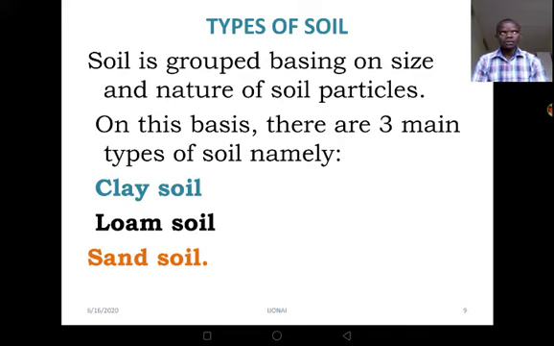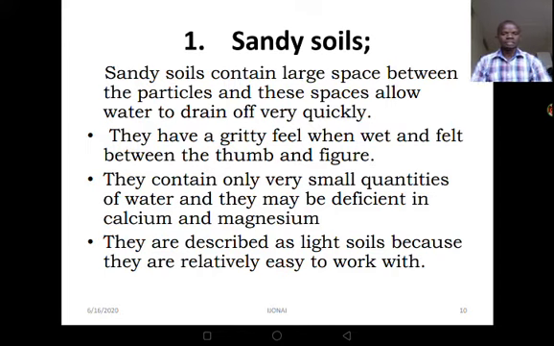Now, let's look at types of soil. Soil is grouped based on size and nature of the soil particles. On this basis, there are only 3 types of soil. The first type is clay soil, the second type is loam soil, and the last one is sandy soil. Now let us first begin by talking about sandy soils. Sandy soils contain large spaces between the particles, and these spaces allow water to drain off very quickly.